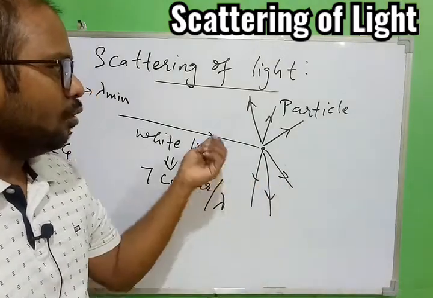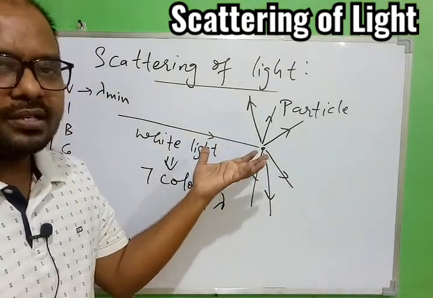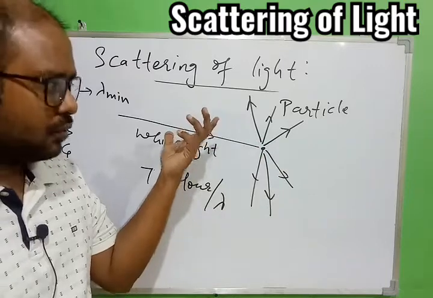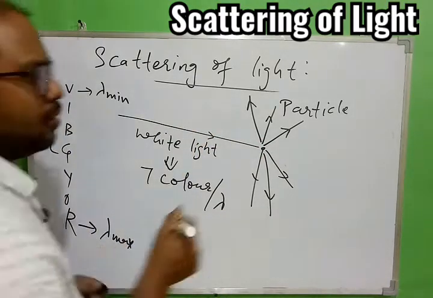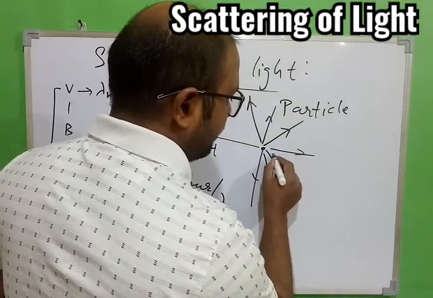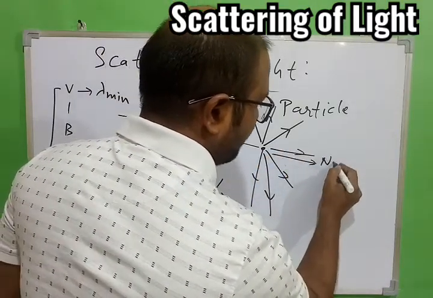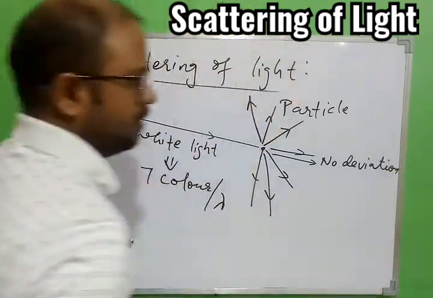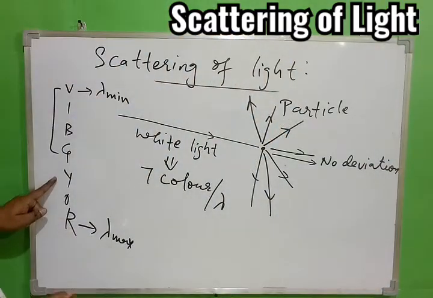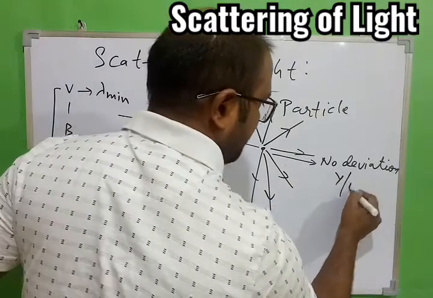So we can say overall this phenomenon is nothing but the scattering. I'll give more explanation. And the rest 3 colors may not be able to hit and may pass straight away. So no deviation. No deviation for yellow, orange and red. Just take an example.